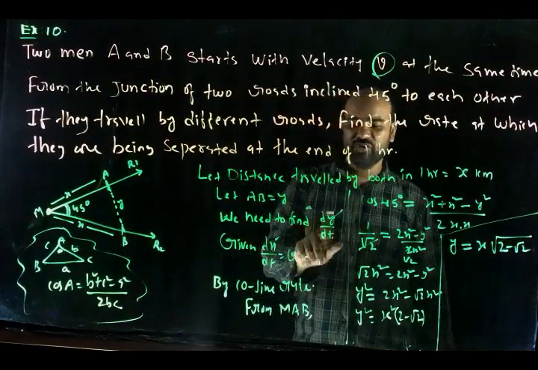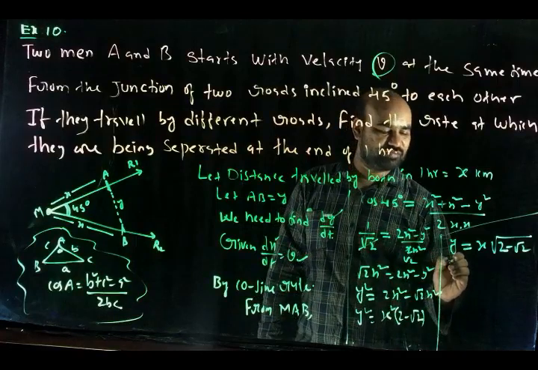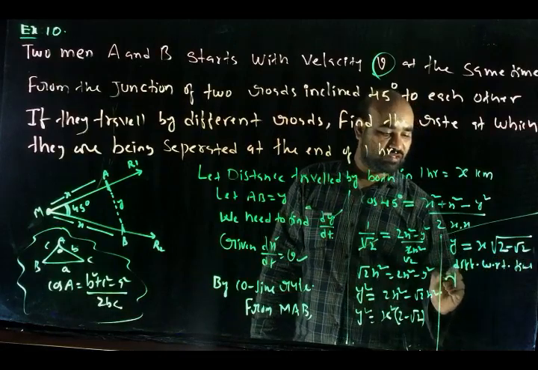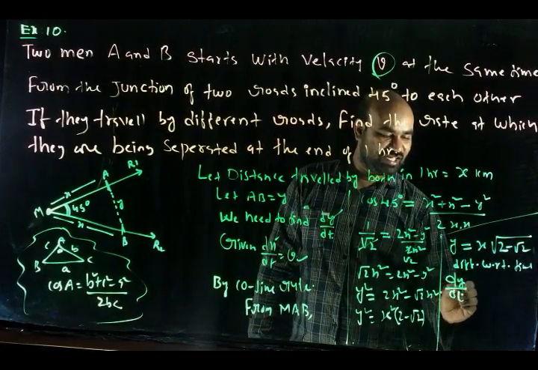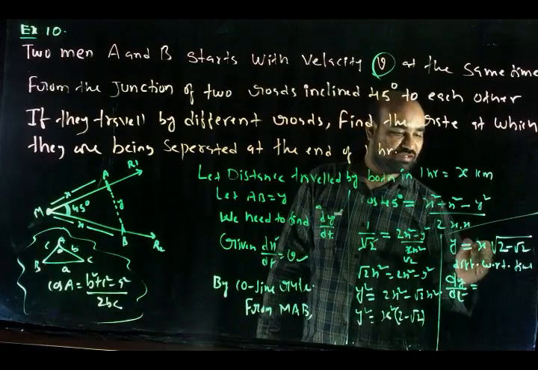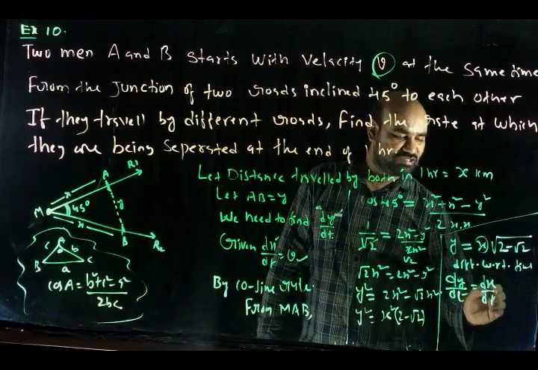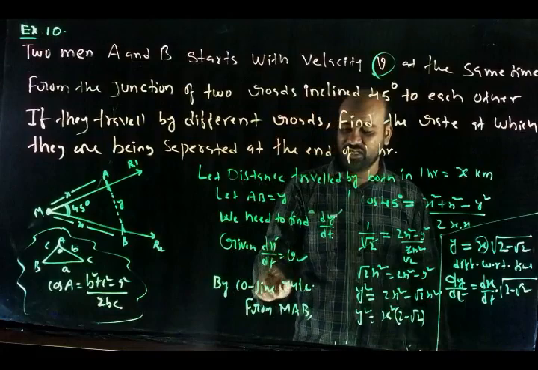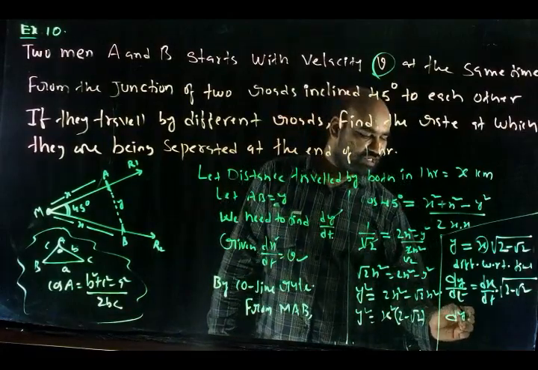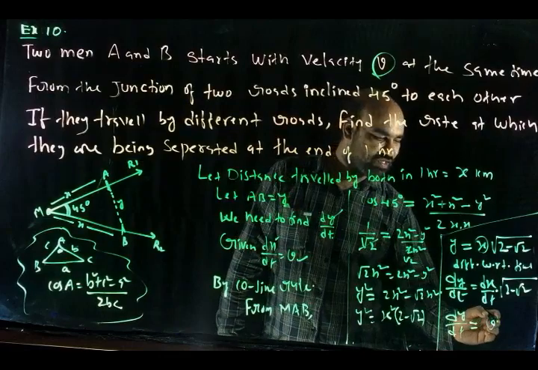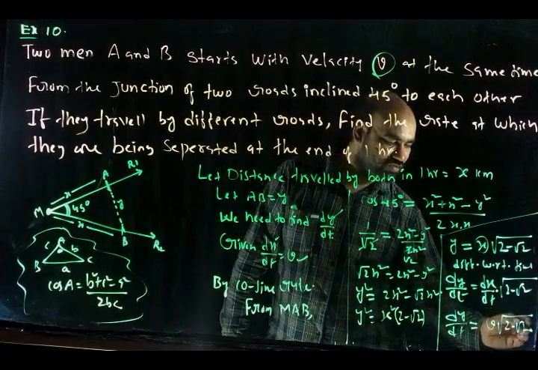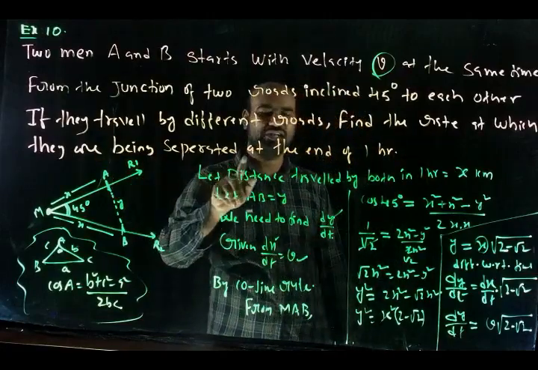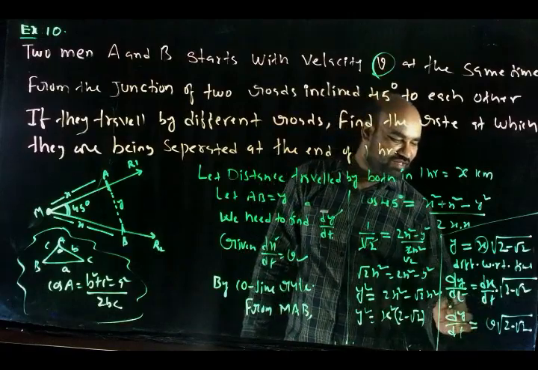What do we want? We want dy by dt. Differentiating with respect to time, dy by dt equals dx by dt into the constant as it is, root over 2 minus root 2. Already dx by dt is given as v. Therefore, dy by dt equals v times root over 2 minus root 2. This is the answer for the problem, the rate at which they are being separated at the end of 1 hour. At this rate they are separating.